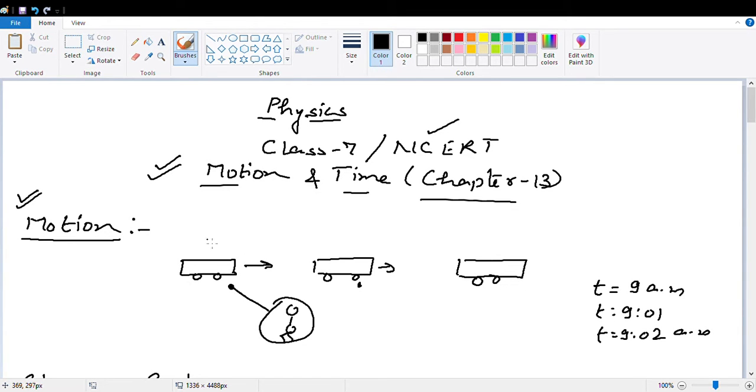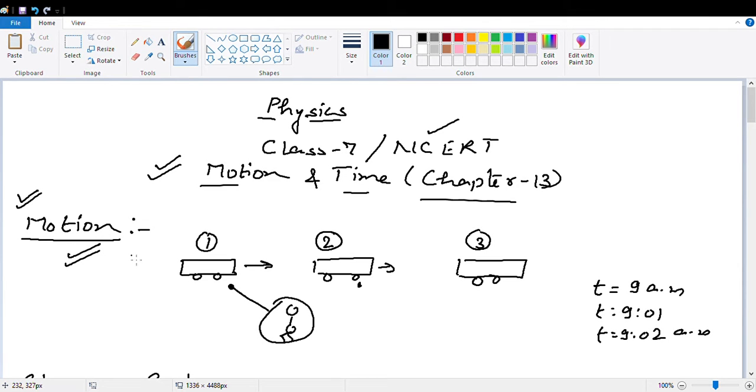So in this position 1, the bus was forward to you. In position 2, the bus is closer to you, and in position 3, the bus is again forward to you. So what do you observe? That with respect to you, bus is changing its position. आपके रेस्पेक्ट में बस अपनी पोजीशन को बदल रही है. So what we will say? The bus is in the motion.